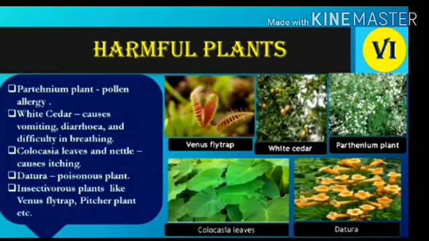Then again different plants are there. For example, oleander and lantana have strong odors, means they have a very strong smell. Again fungus and algae are there, which pollute drinking water also. Again insectivorous plants like Venus flytrap and pitcher plants are also some harmful plants. So along with useful plants, there are so many different plants which are harmful to us.